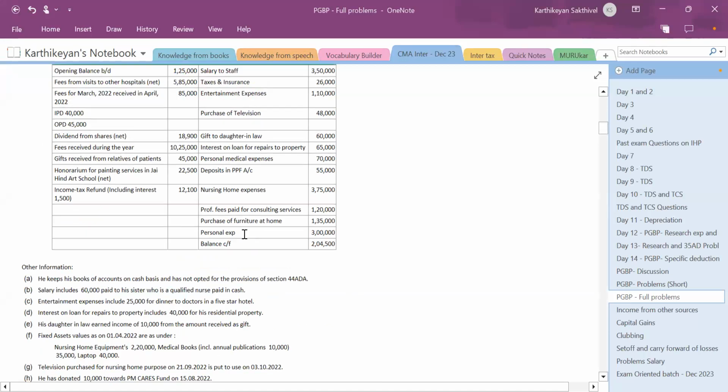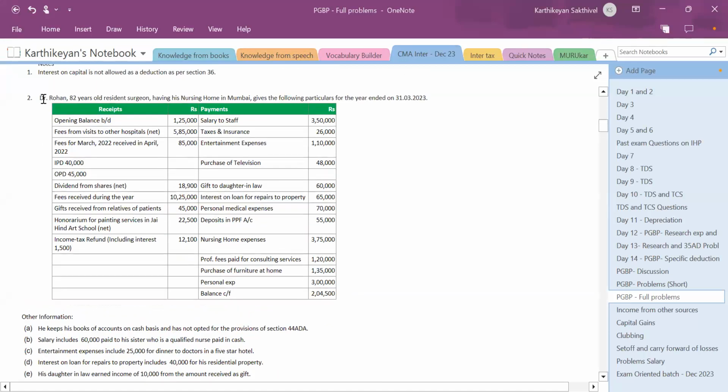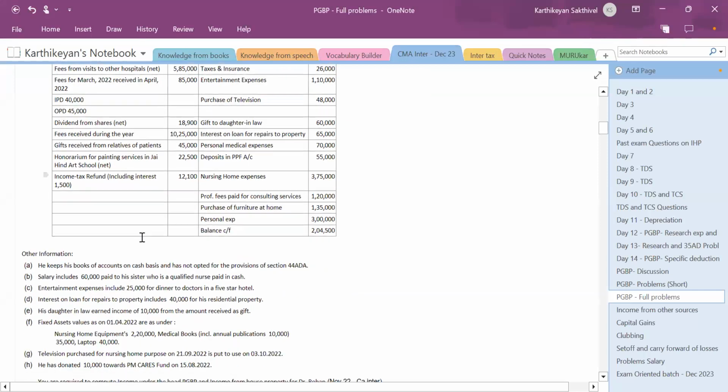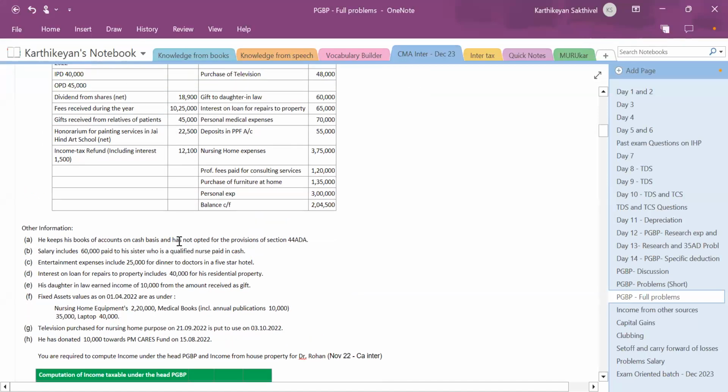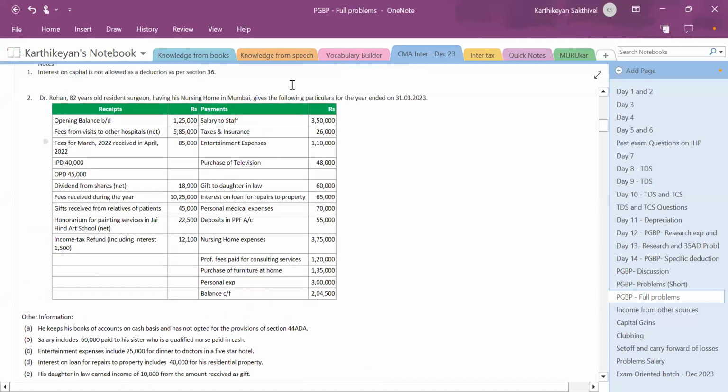Yeah, this is a very good question. Just try this. Maybe you could get this type of question. So just try. I'm not expecting you to get the right answer. Just try for 10 minutes. Look only at the adjustments. This is a very beautiful question. So from that, I'll just discuss. Okay.